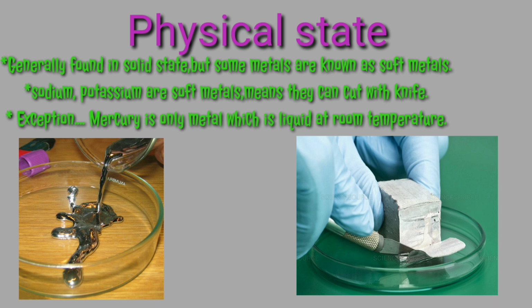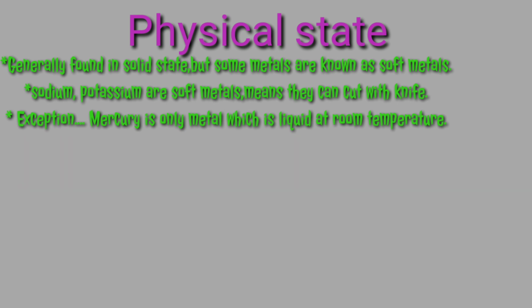One more exception is there, that is mercury. Dear students, you have all seen the mercury present in the thermometer. Actually, mercury has the property that it is in the liquid state at room temperature. So physically metals are in the solid state, with exceptions: mercury in the liquid state, and sodium and potassium are known as soft metals.